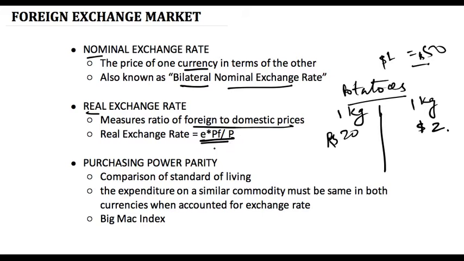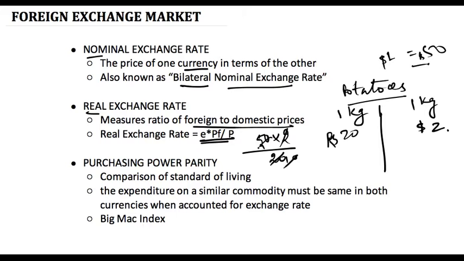Applying this formula, we get real exchange rate is equal to E into PF upon P. Now E here is the exchange rate between these two countries, which we derive through the nominal exchange rate, which is 1:50. So if we are talking about dollars to rupee, then 50 rupees is $1. PF is the price of a certain good in the foreign market, which was $2, and P is the price of the same good in the Indian market, which is rupees 20.